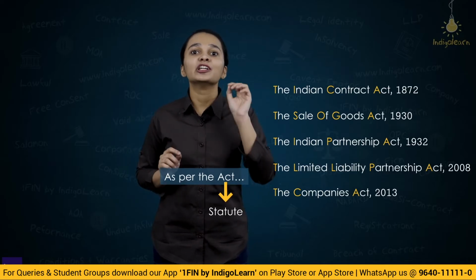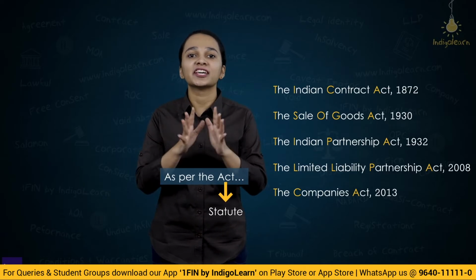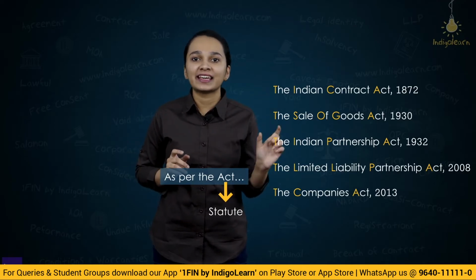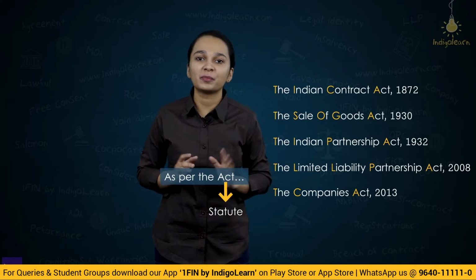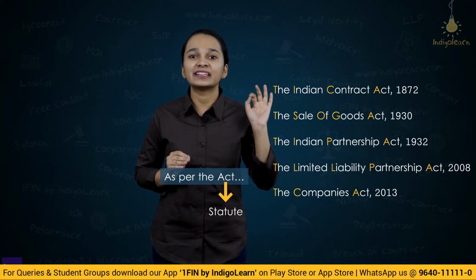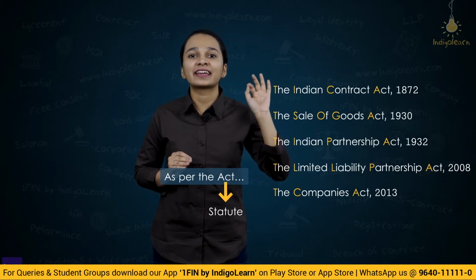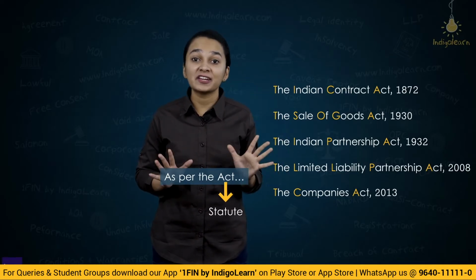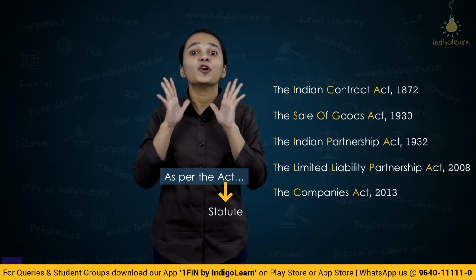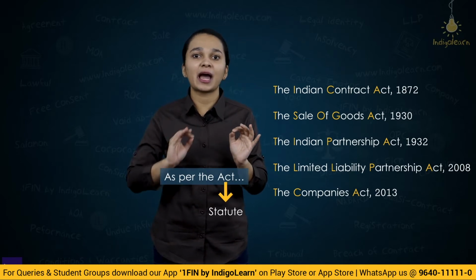If you use a lowercase a, it will give a completely different meaning. The word act with a lowercase a will signify action of a particular person. But if you want to refer to a statute, the alphabet A has to be a capital alphabet. So whenever you are writing this word act from now on, only when you are referring to a statute, use a capital alphabet.